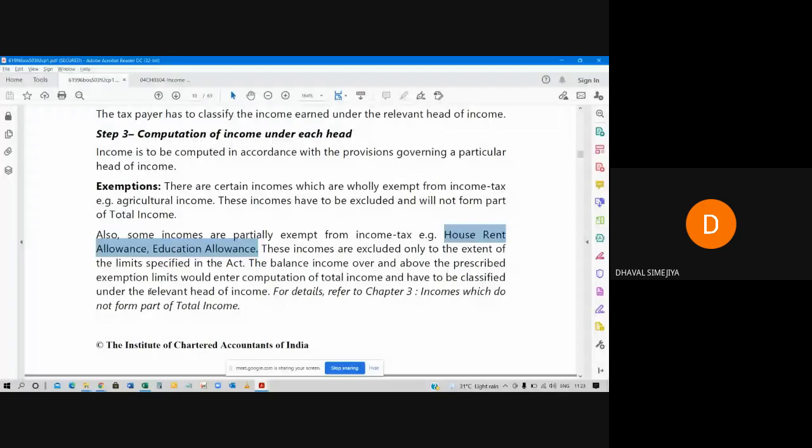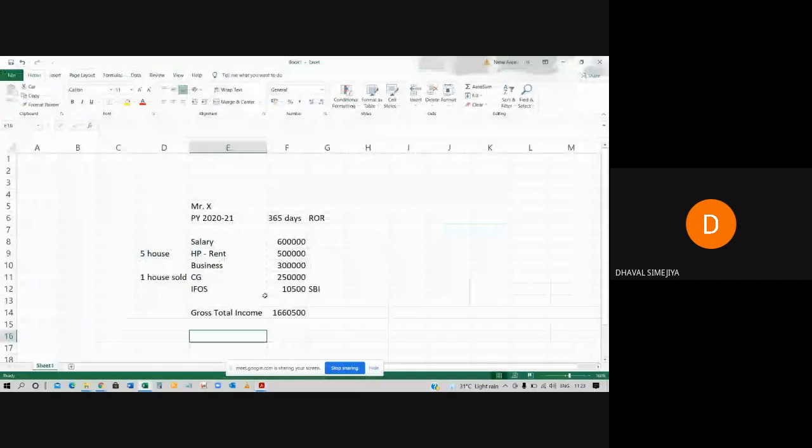The balance income over and above prescribed exemption limits would enter computation of total income and have to be classified under relevant heads of income. Which heads of income? These 5 heads of income.